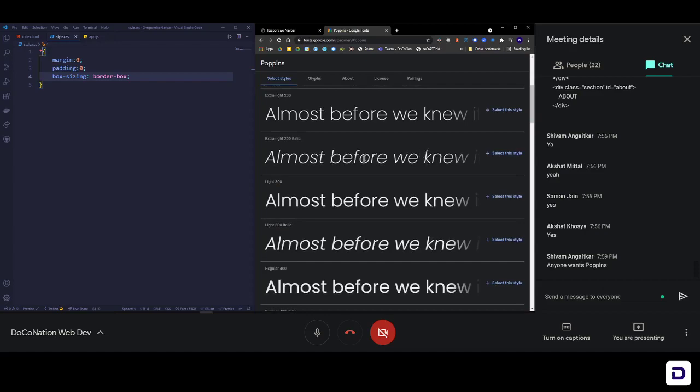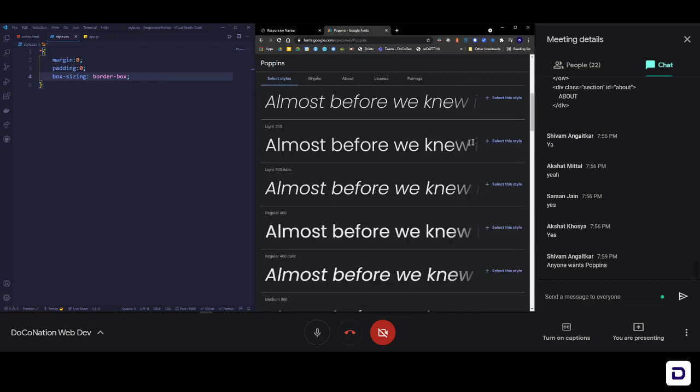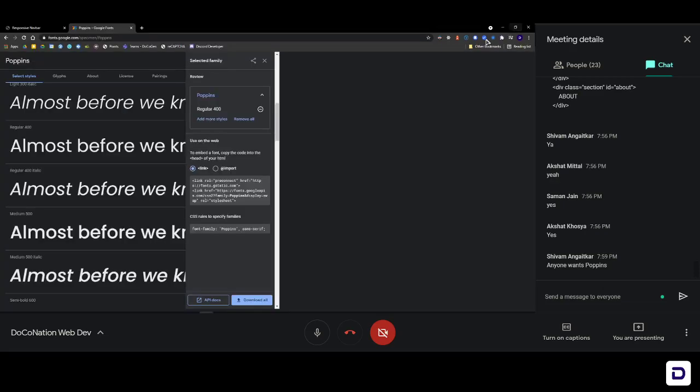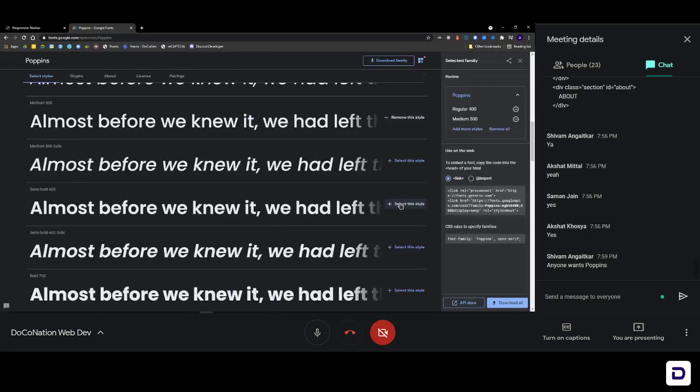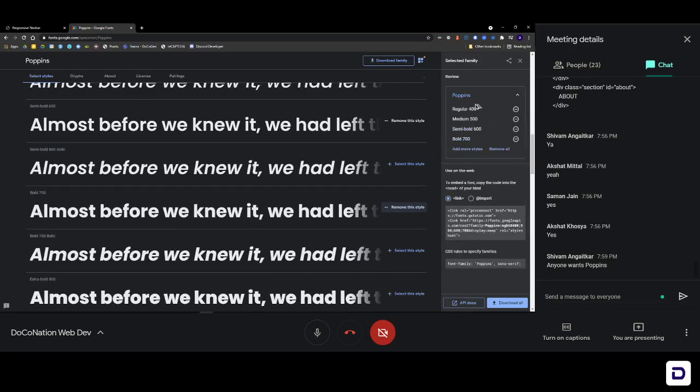Okay, so let me grab the styles. I don't want the light font, I just want the regular one. Let me just maximize this. I want the medium one, and I also want the semi bold and the bold. So all of these fonts I selected. You can see that these are the fonts I selected: Poppins, regular, medium, semi bold and bold, different types. The font's name is Poppins. This one, or do you want the other ones which I said?